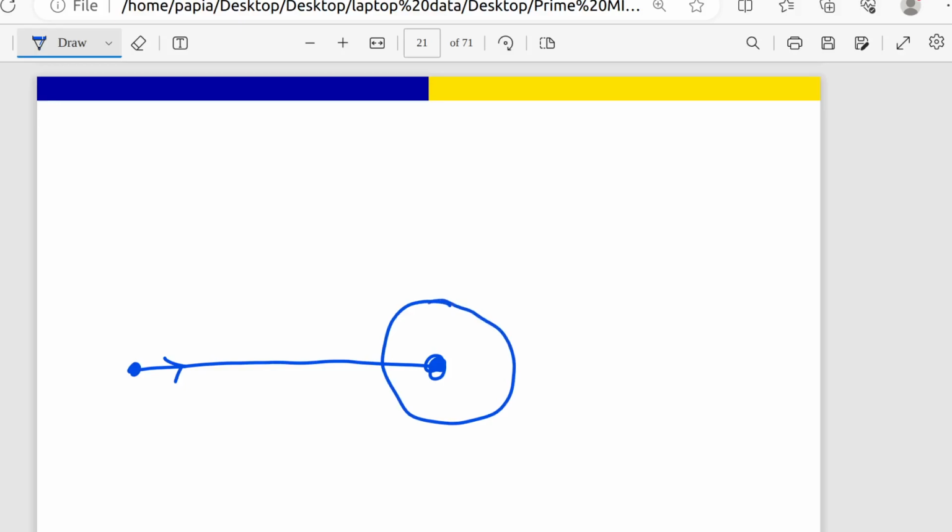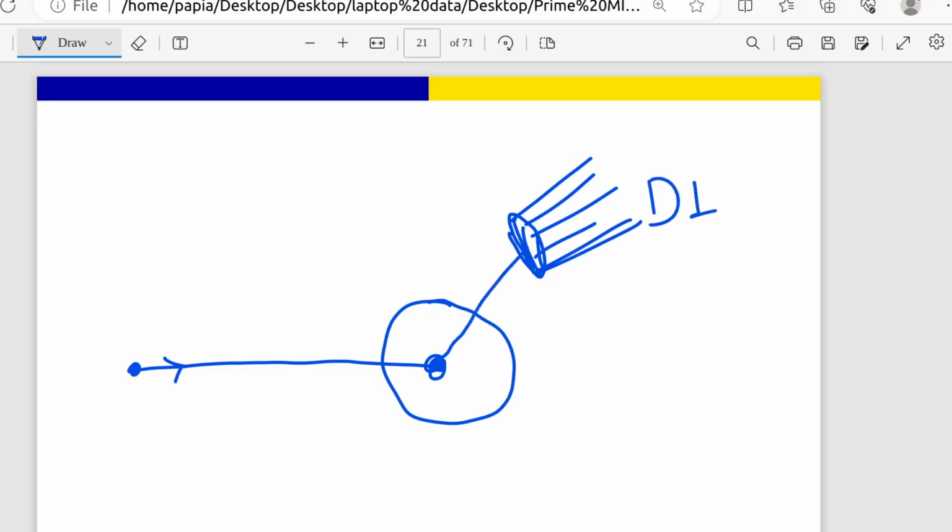Let us assume that I am going to send this particle to a target, and the target has a center and a circle like that, and we are going to detect the number of particles. The particle detection will be at D1 at the very first, and D1 is at a 15 degree angle from the beam axis. So this is the case for the first one, and in that case 432 particles were detected.